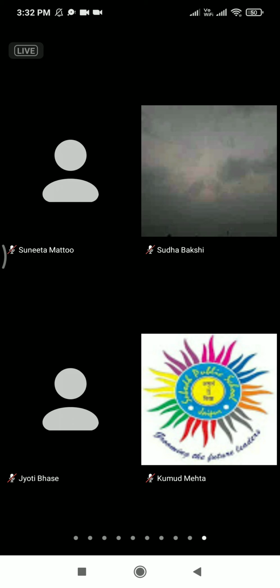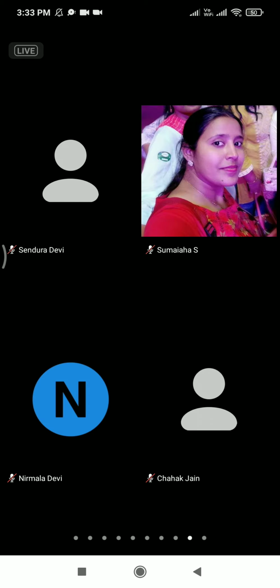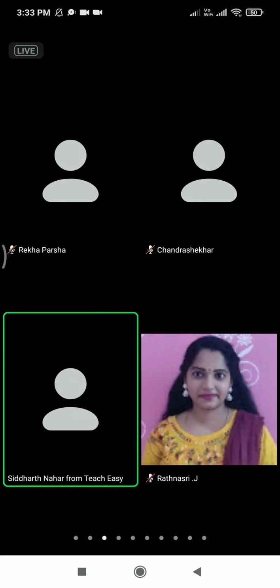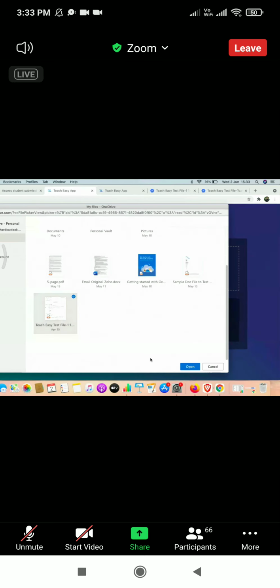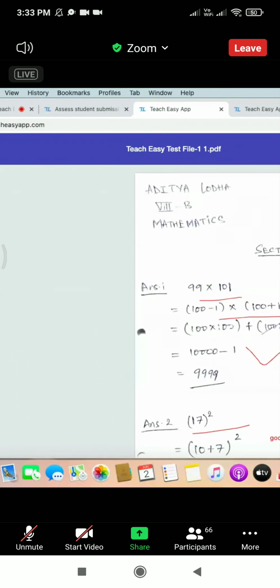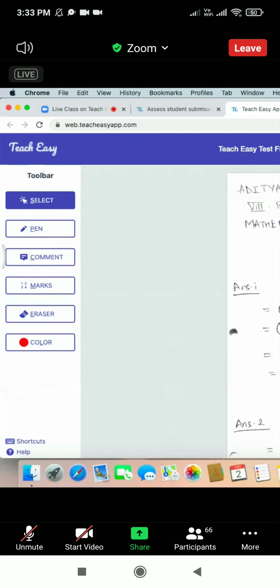It will ask you to log in via your OneDrive. I'm already logged in, so I'm seeing the screen. When logged in, I'll choose whichever file I have to check. So this is the test file I'm going to open, and these are the previous markings that we have already seen. What I'll do is remove them.